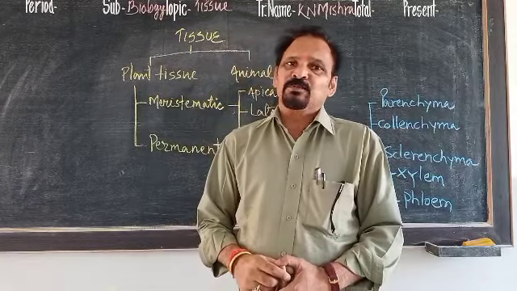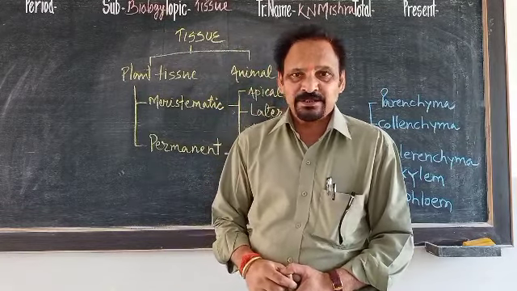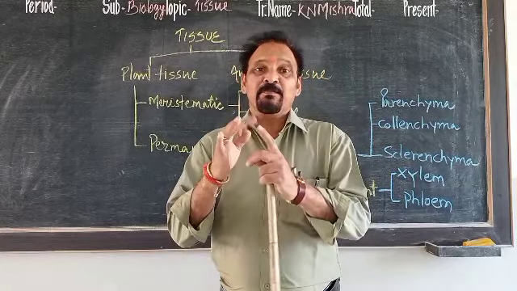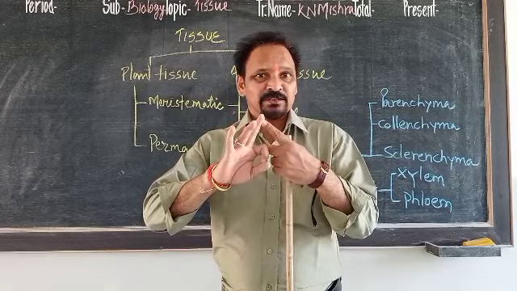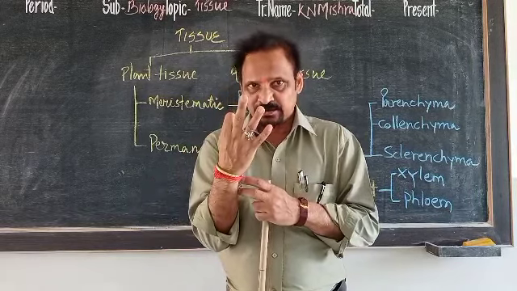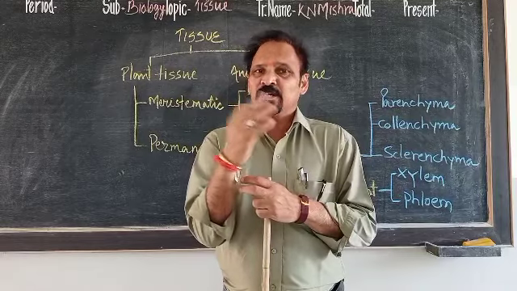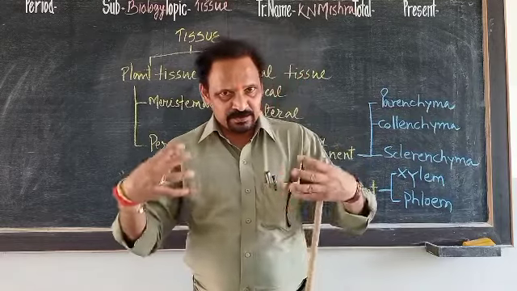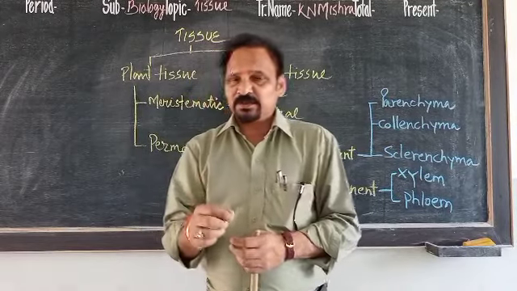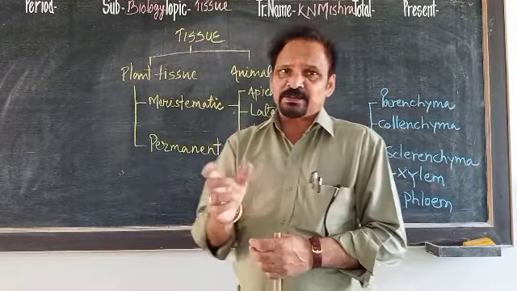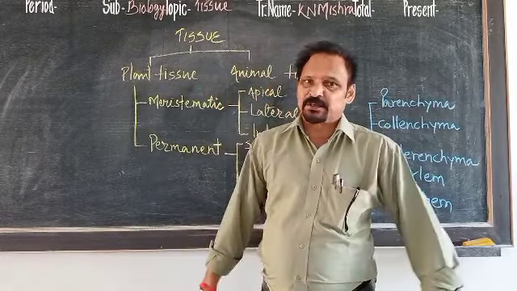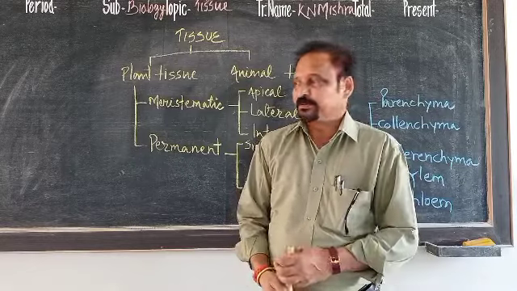Animals always move from one place to another in search of food, shelter and mate. In search of food, shelter and mate, all living animals used to move from one place to another. This is basic difference between plant and animal. And because of this reason, tissues of plants and animals are also different. We will study about these special kinds of tissues in this chapter.